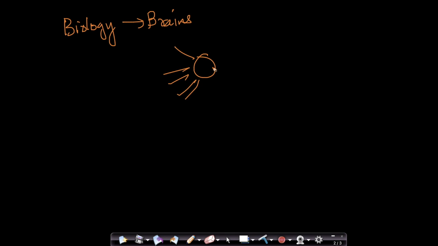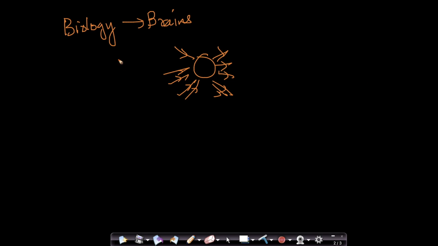Then came the era where people said, in actual brains, a neuron doesn't exist on its own. A neuron doesn't exist like this. Let's say this is one neuron. It has a lot of inputs and a lot of outputs. A neuron doesn't sit on its own. It is connected to other neurons, and there is actually a structure around it.